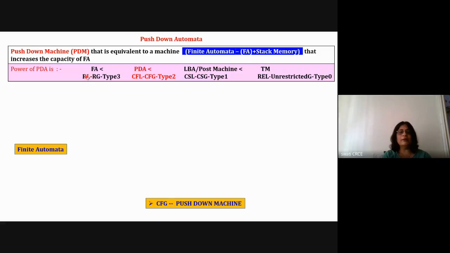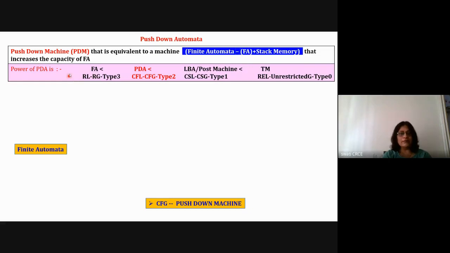It has a temporary memory, but there is no stack memory. And in the case of push-down machine, you have a stack memory added. So it adds to the capacity of FA. It is less powerful than Turing machine, but it is more powerful than finite state machine. Remember this. The least powerful machine is a basic machine, which is nothing but only the mapping function.